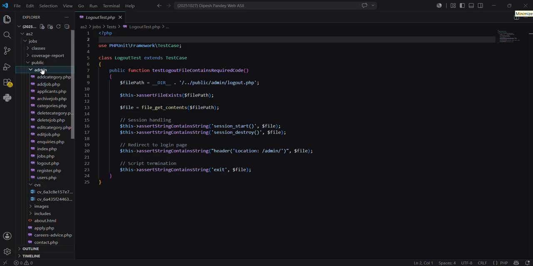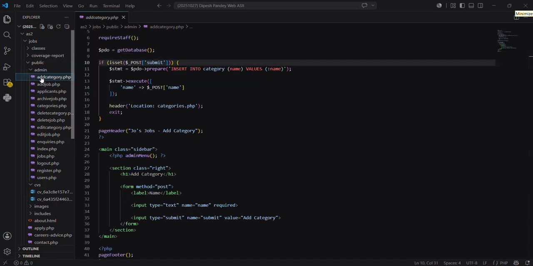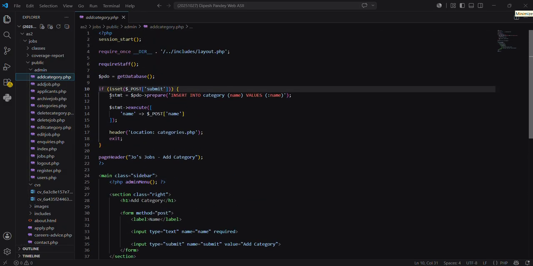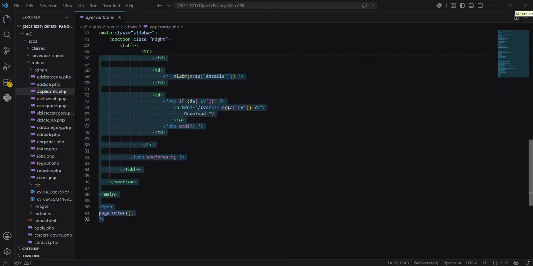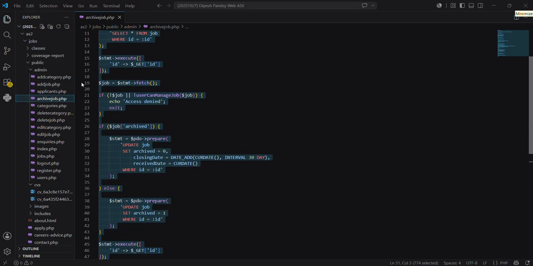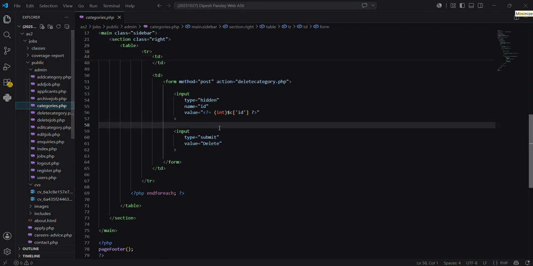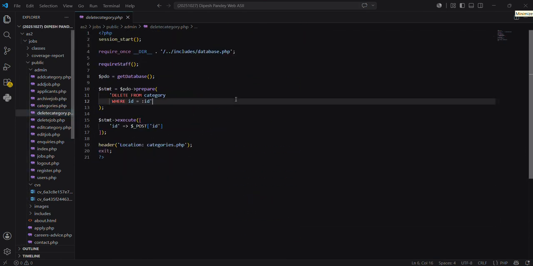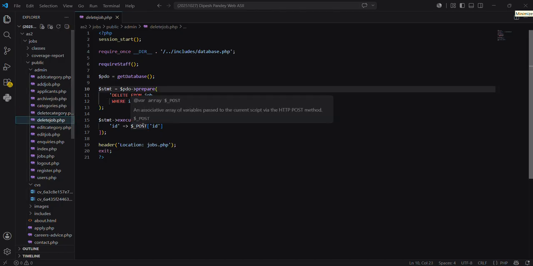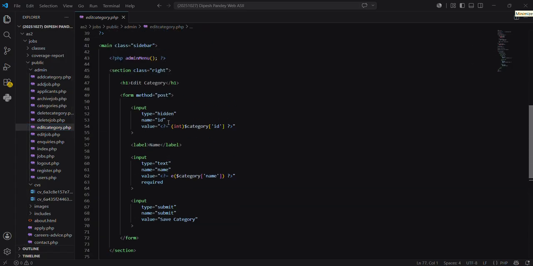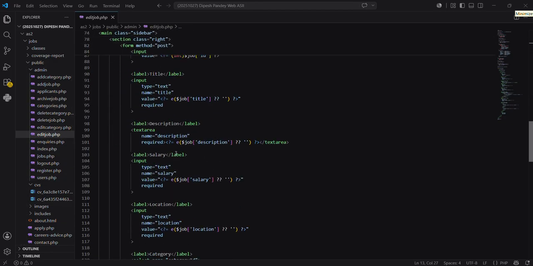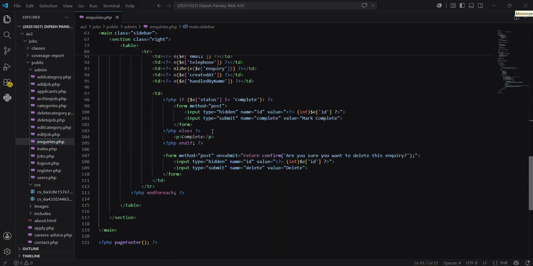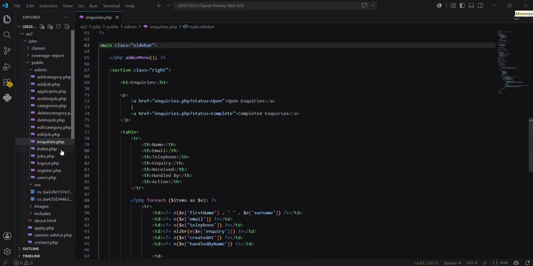And here are the overall files. You can clearly see in this admin folder I have created add category.php, add job.php, applicant.php, archive job.php, categories.php, delete category.php, delete job.php, edit category.php, edit job.php, inquiries.php. If you have any inquiries, you can inquire from the website.